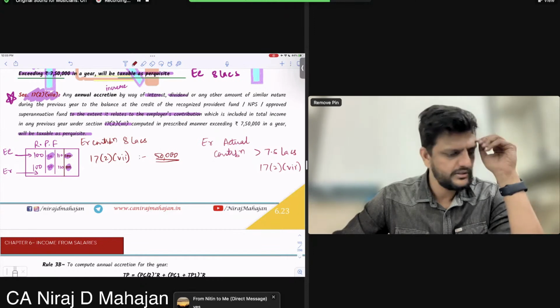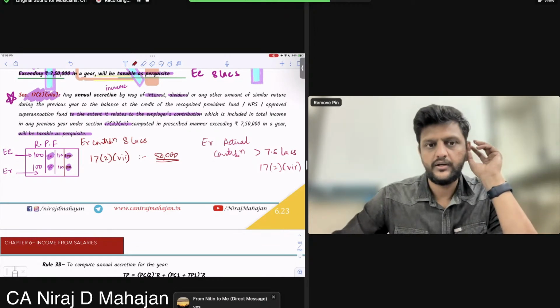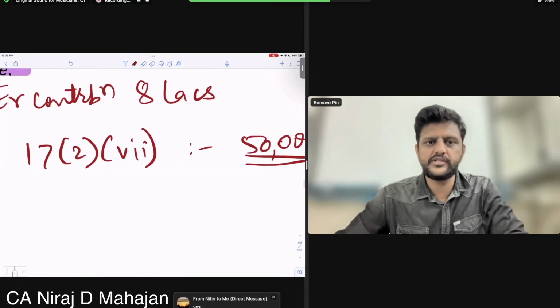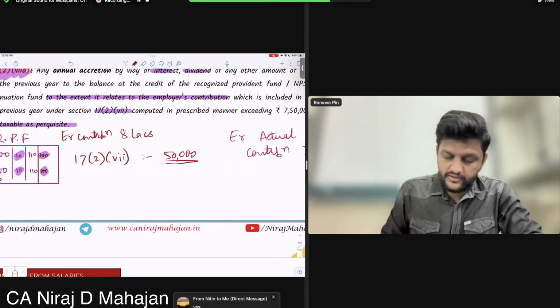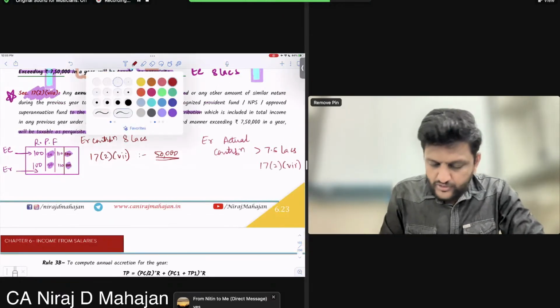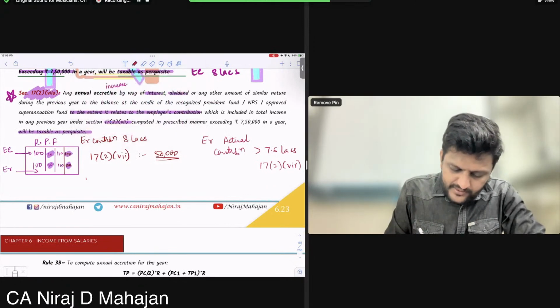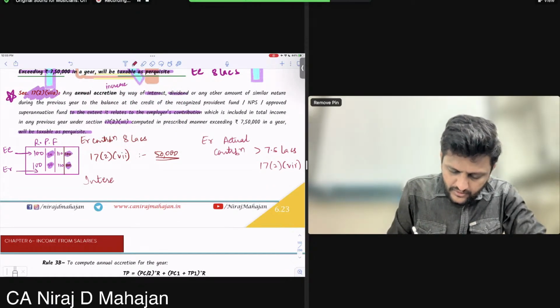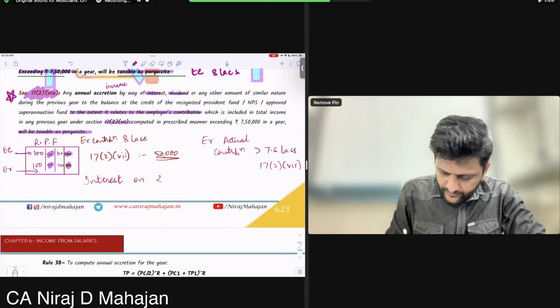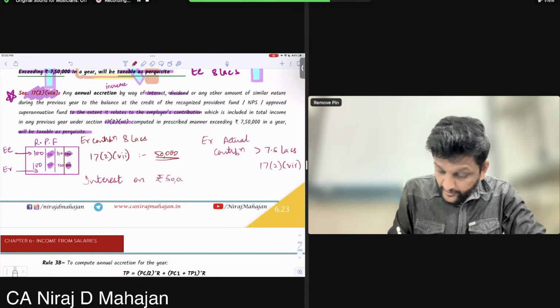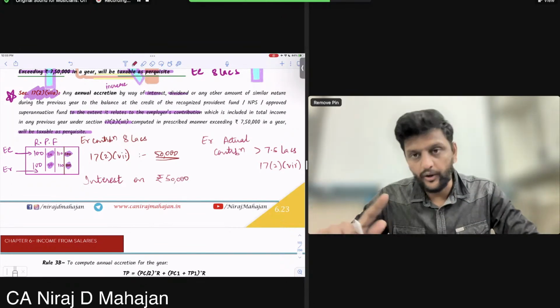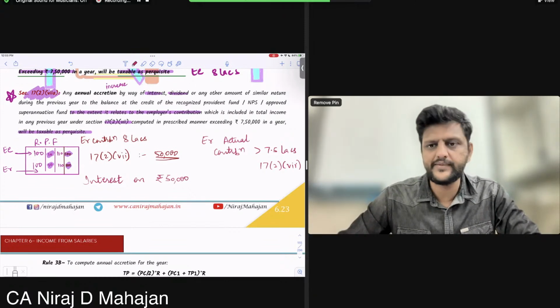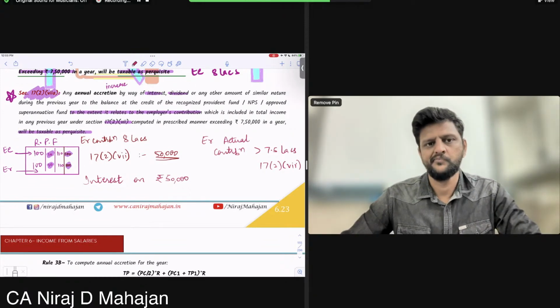So, Nirmala Madam Ji said, okay, this we are taxing as more than 7.5 lakhs. But we have taken the limit of 7.5 lakhs, no? So, we will also tax interest also on that extra, whatever is more than 7.5 lakhs contribution.